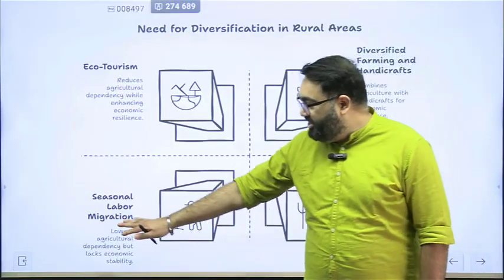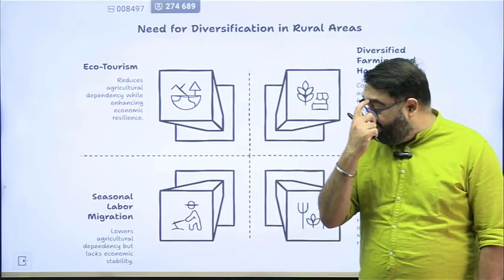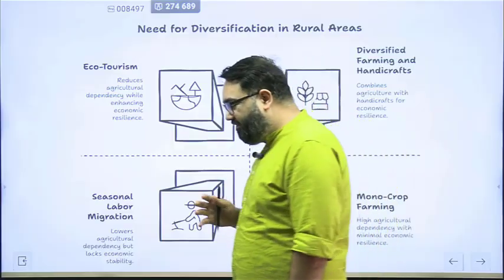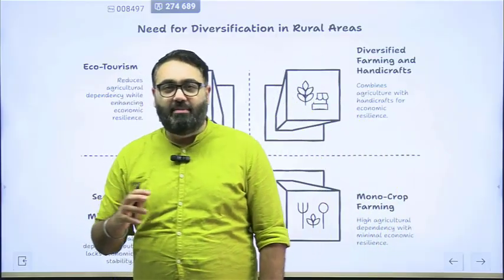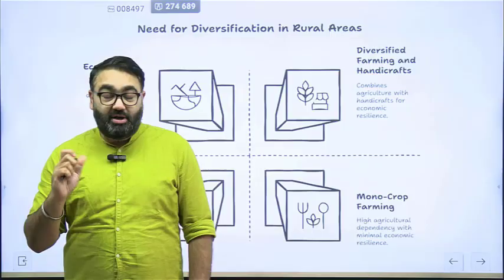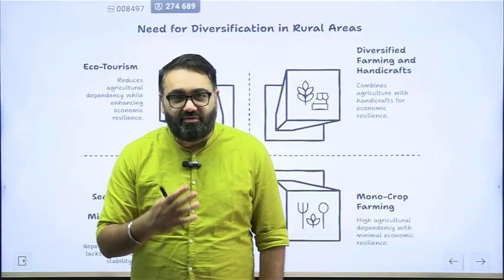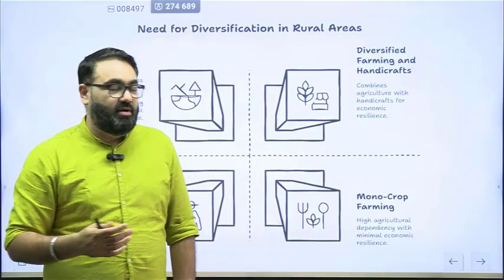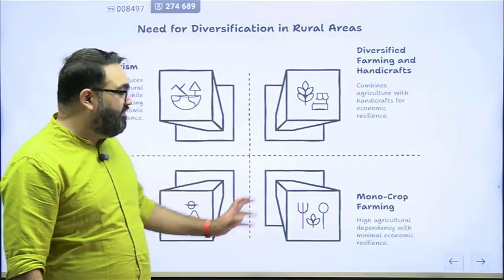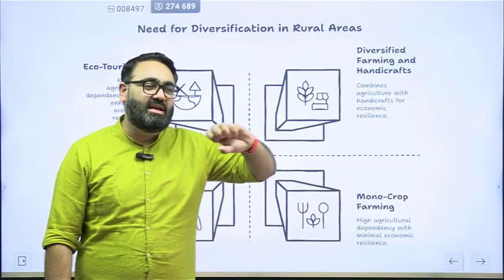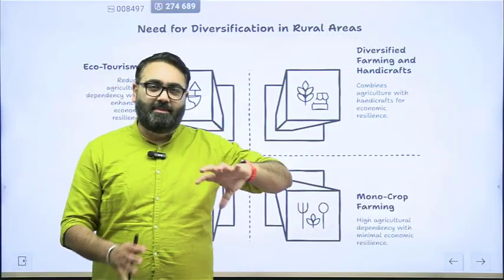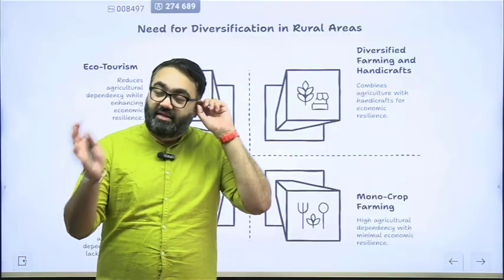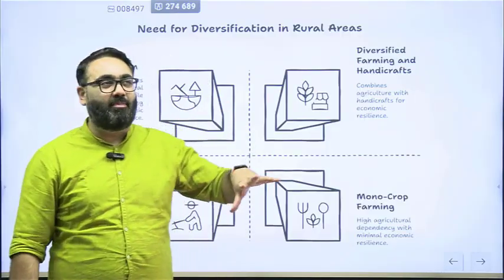Then there is the issue of seasonal labor migration. One other issue is that a lot of the farmers are not farmers for 12 months. In the middle, when they don't have a lot of agriculture options available, they're looking for something alternative. MGNREGA is one example, but there's a lot of migration that happens. You will see there's seasonal migration. People who are working on the fields for, let's say, 9 to 10 months in a year then migrate to urban areas for a couple of months.